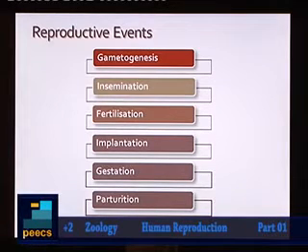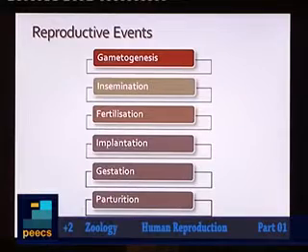You know what is gametogenesis? Gametogenesis is the formation of gametes, formation of the male gamete called sperm by the male individual, and the female gamete is called ovum, and that is formed by the female individual. Then second step is called insemination. What is insemination? Insemination is actually the transfer of sperm cells into the female genital tract.